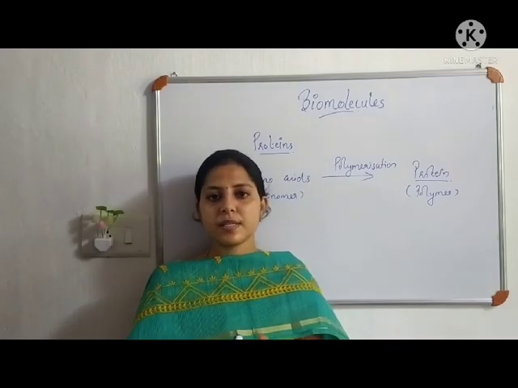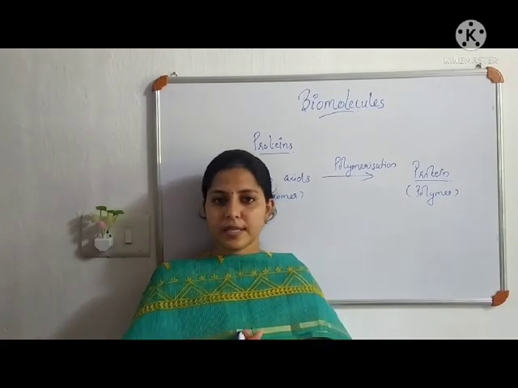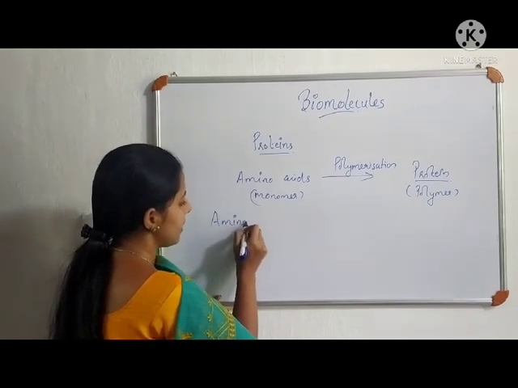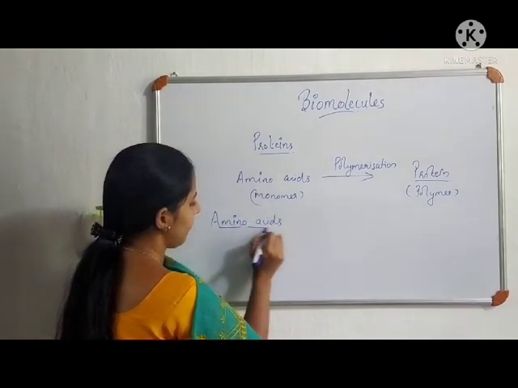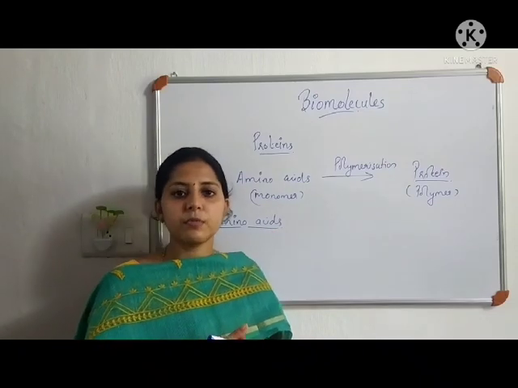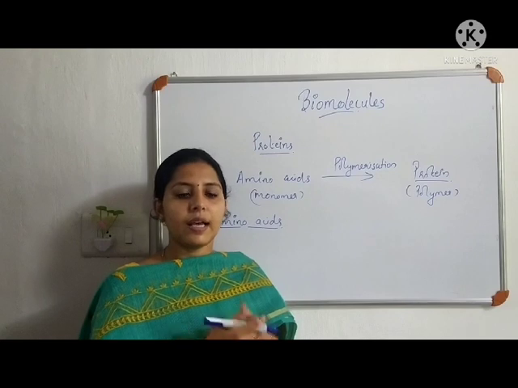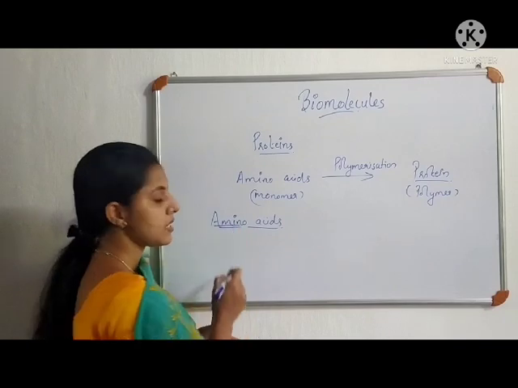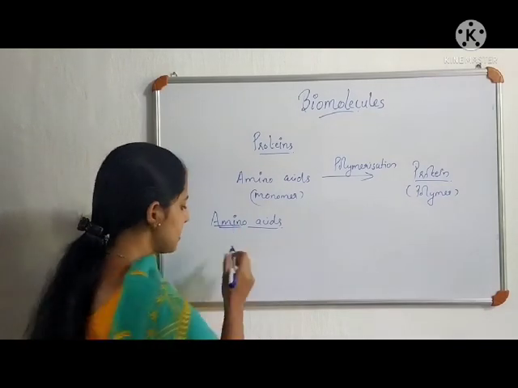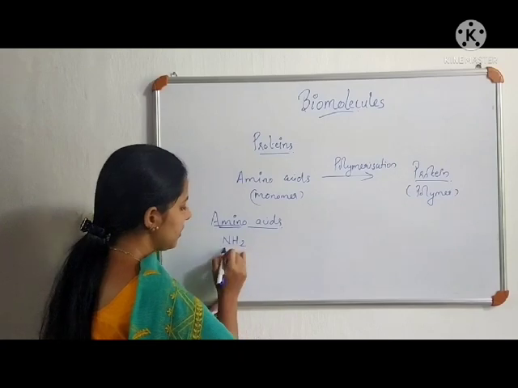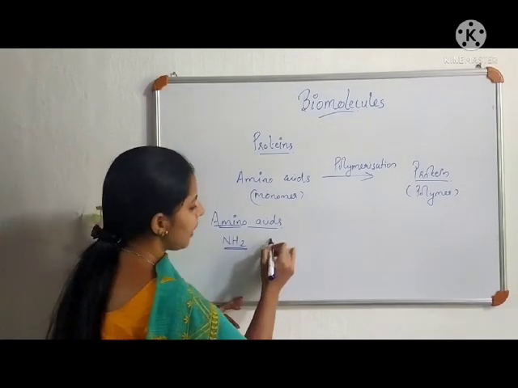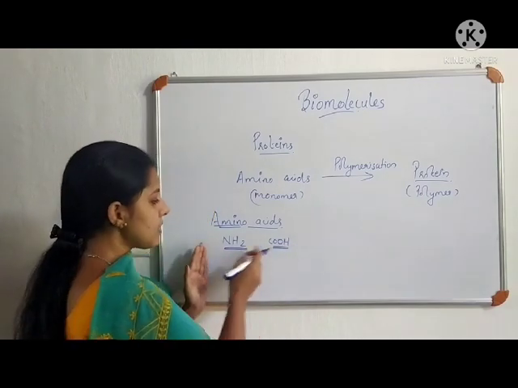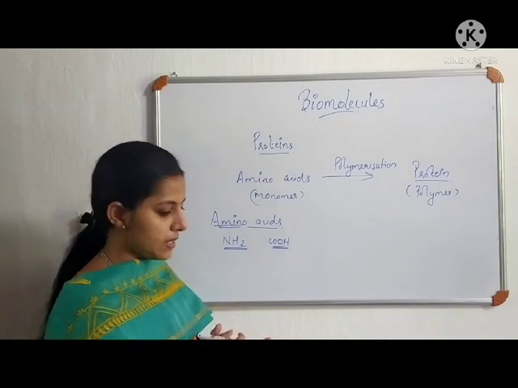Amino acid. From the name itself, we get information about the functional groups present in an amino acid. We know various functional groups present in organic chemistry, like alcohol, carboxylic acid, aldehyde, ketone, amino groups, etc. So this amino represents the amine functional group, which is NH2. This is the amine functional group. And acid means the carboxylic acid group, that is COOH. So these are the two functional groups present in an amino acid.